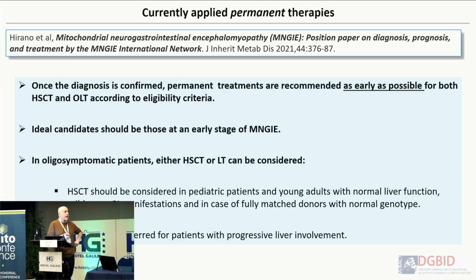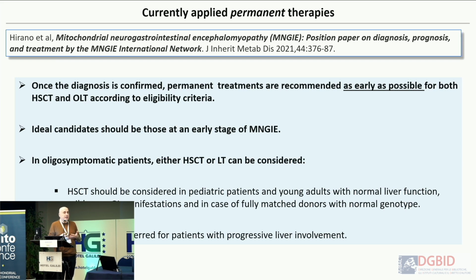Actually, there was a consensus meeting around 5 years ago in Bologna, in order to reach recommendations for the treatment of MNGIE. The recommendations were that the treatment should be done as early as possible, for the reason I said before. If the patient is less degraded, because this disease is progressive, then you are stopping the disease in a better scenario.